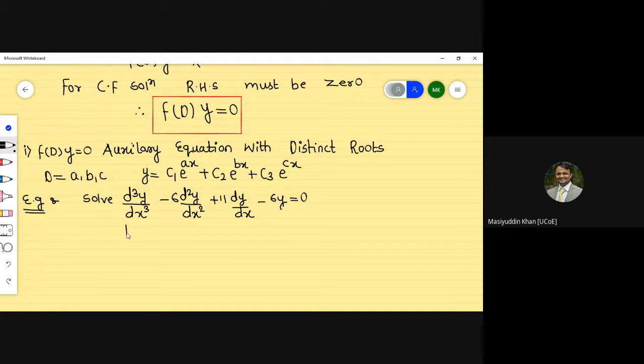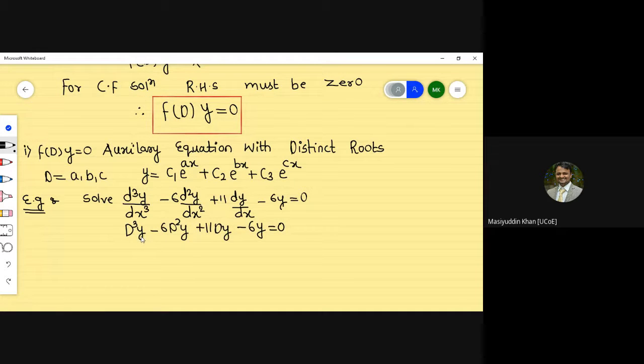So d cube minus 6 d square y plus 11 d y minus 6 y is equal to 0.